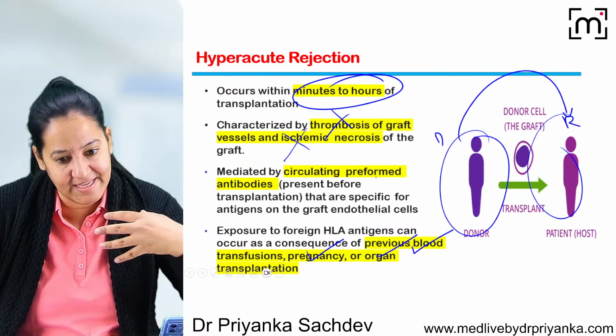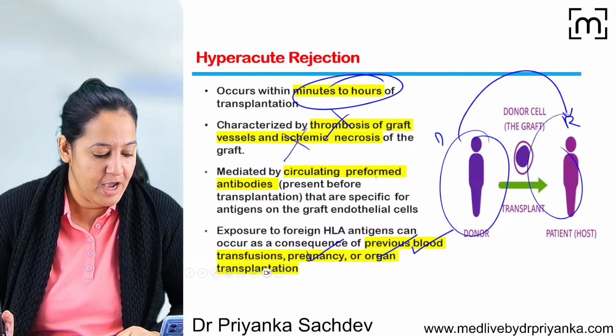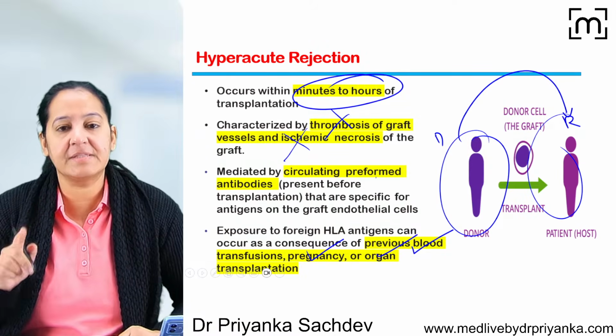And during pregnancy, the transfer takes place via the placenta. How many of you got it? Give me a thumbs up. So this is hyperacute rejection.